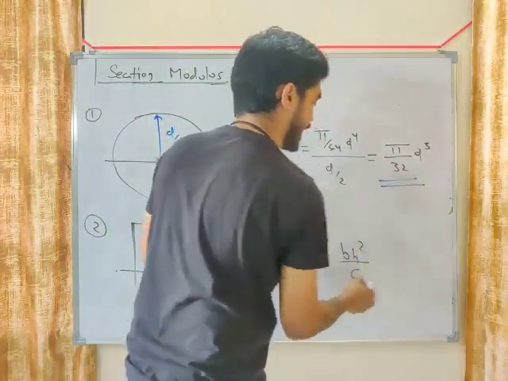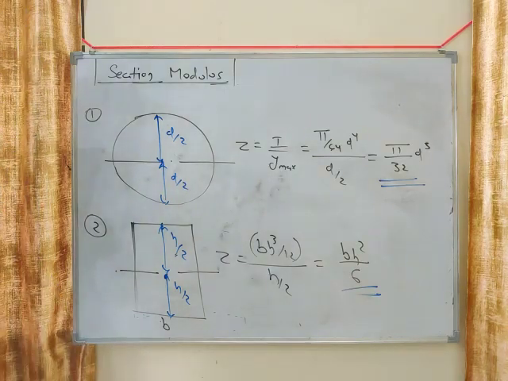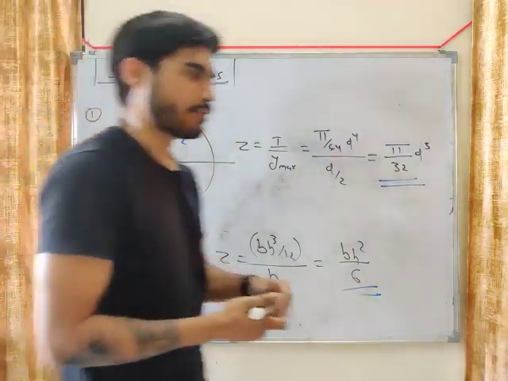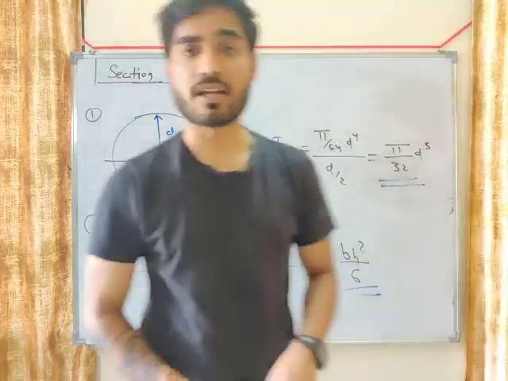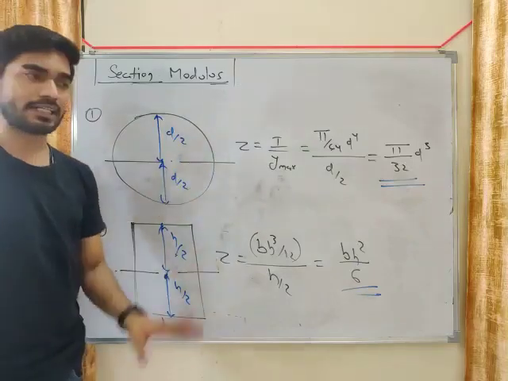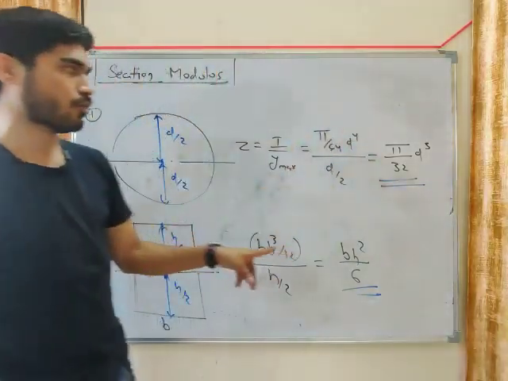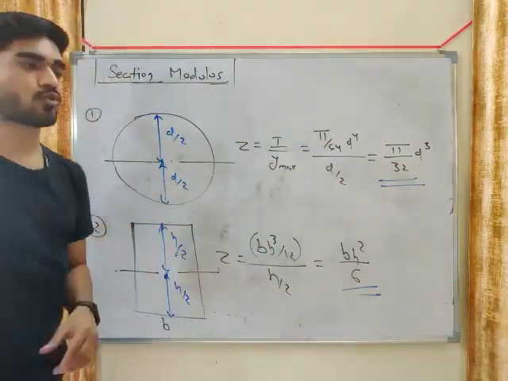So for circle, Z is pi by 32 d cube, and for rectangle, Z is bh square by 6. For different cross sections, there is a different value of Z. You don't have to remember it for every cross section, but usually you get problems on circle and rectangle. So remember these two formulas. For circle, it is pi by 32 d cube. For rectangle, it is bh square by 6.